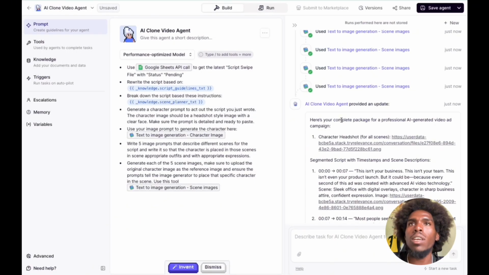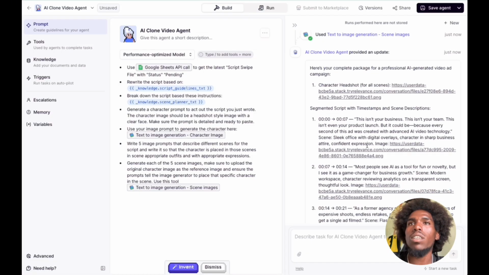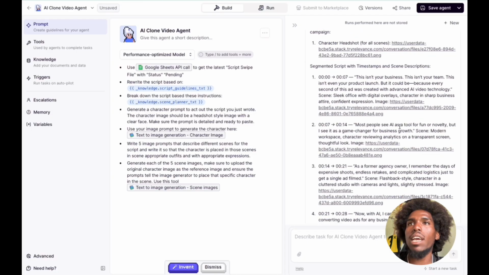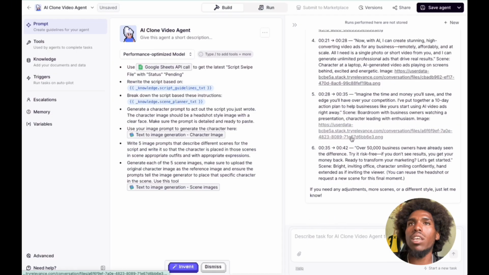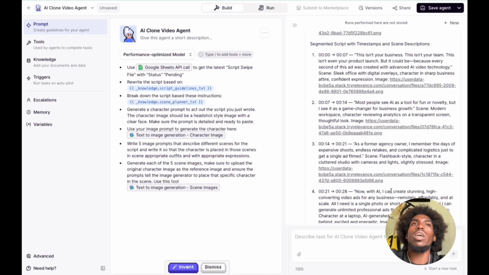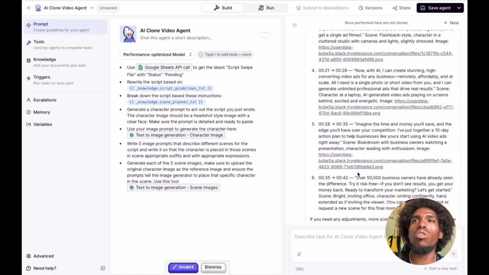I would say. Here's your complete package for a professional AI generated video ad campaign: character headshot for all scenes, then you have confident expression image. You give me the image. Most people see, give me everything. So that's great actually. So in this form already, we've already gotten our agent to generate all the scene images for the video, give us the breakdown.